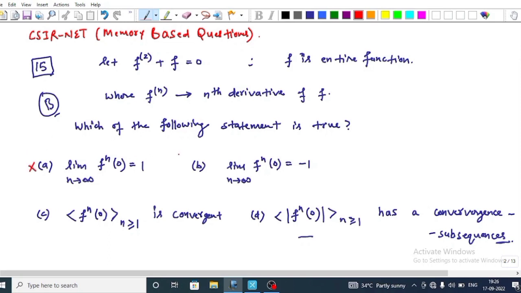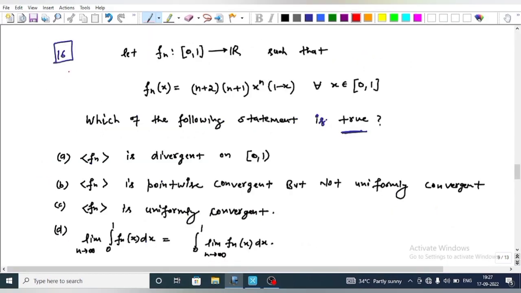So option A is incorrect, option B incorrect, option C incorrect, and option D is correct. Now come to the next memory based question, and this question is also from part B. In the question, let f_n from the closed interval [0,1] to R be such that f_n(x) = (n+2)(n+1) x^n (1 - x) for every x belongs to the closed interval [0,1]. Now in the question, which of the following statements is true?